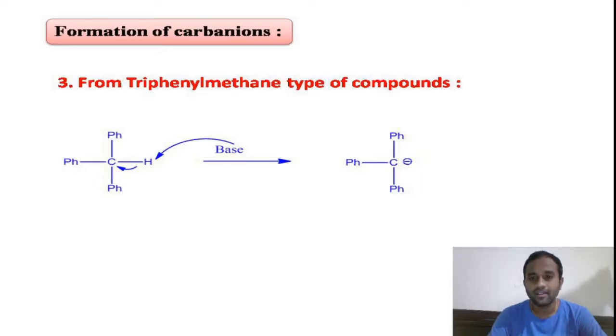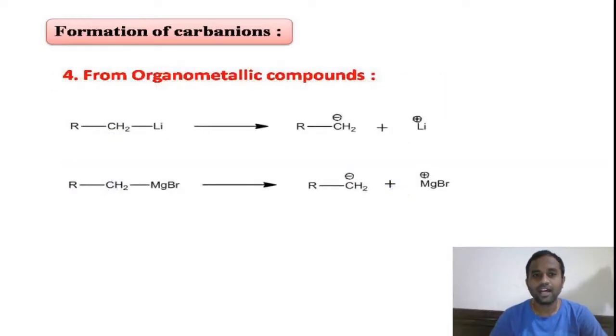carbon anion because that minus charge will involve in the resonance structures, thereby it gets stability. That minus charge will involve in delocalization in all the 3 phenyl rings, thereby it will be resonance stabilized, so it can easily form the carbon anion. So in this way we can prepare the carbon anions, right? Coming to the last one,